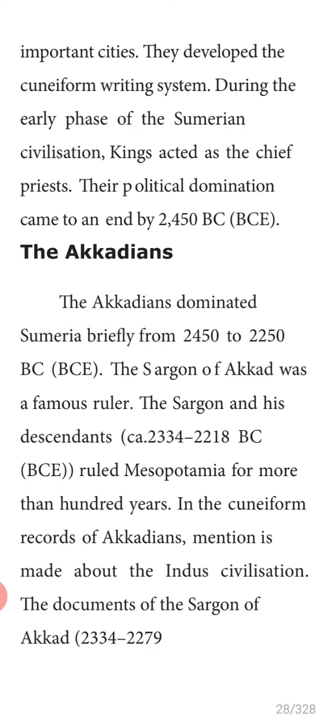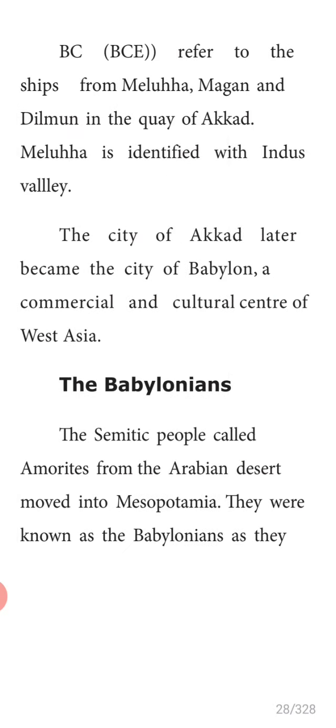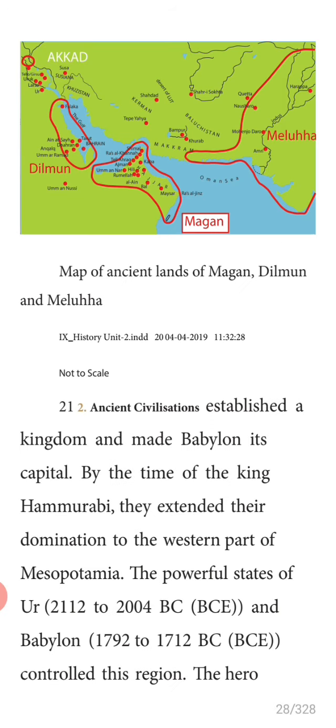They established and extended their domination to the western part of Mesopotamia. Please underline, the powerful states of Ur, 2712 BC, controlled this region.